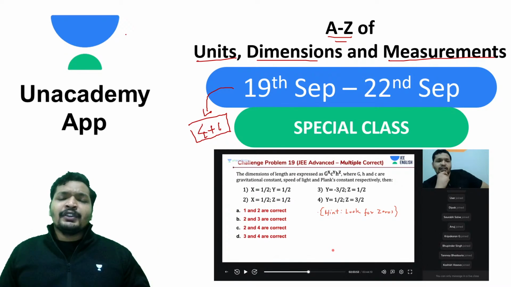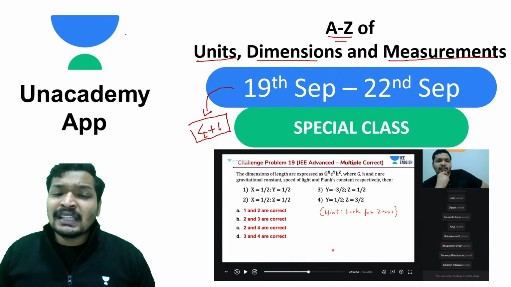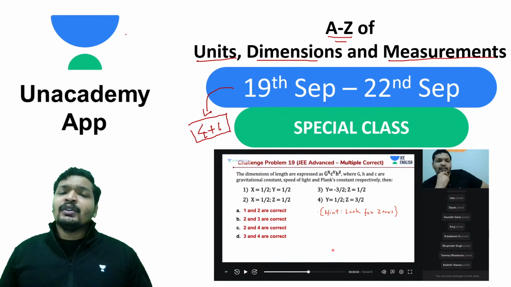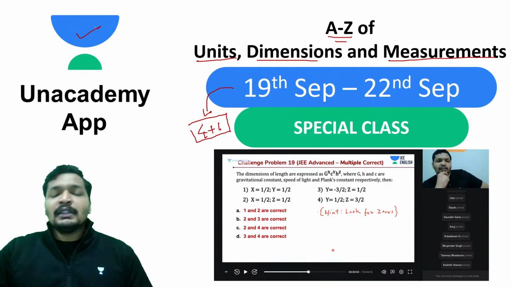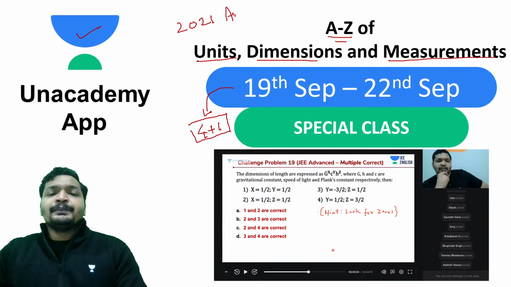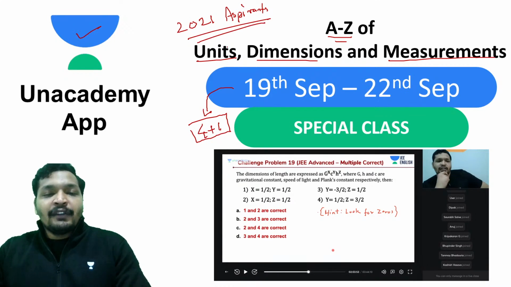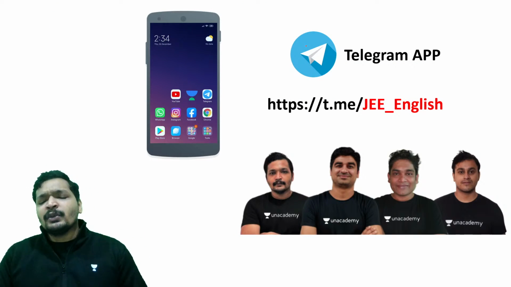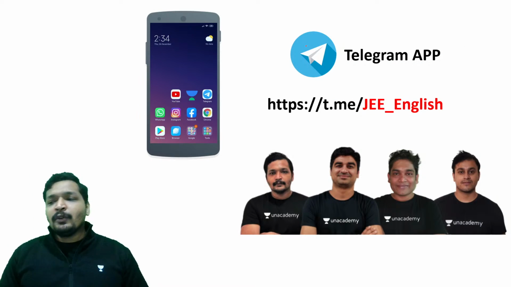A very important chapter for your JEE Mains and JEE Advanced. You can check out the past 10 years of JEE Mains papers. You will not come across a single paper without this question. Easiest chapter, less time consuming. Definitely you will get a question, and during an exam it's going to be that easy question. It's available free of cost on your Unacademy Learning app. Be sure to check it out and complete it. In fact, even 2021 aspirants do complete it, and practice more problems if possible. We have discussed an ample number of problems, but still try and complete more, especially 2020 aspirants. For 2021 aspirants, this should be good enough. 2020 aspirants, try to practice a little bit more if possible.